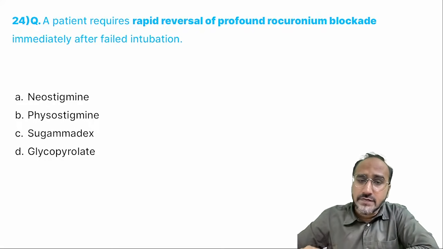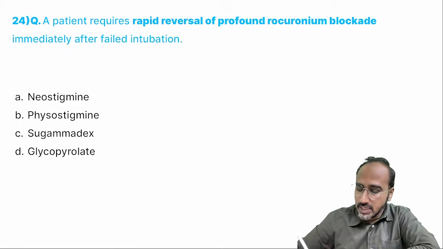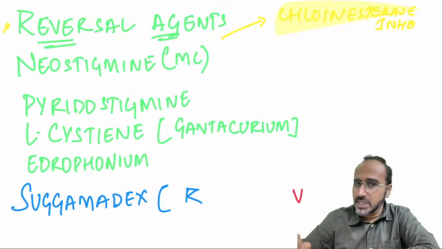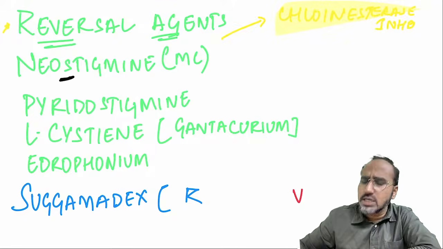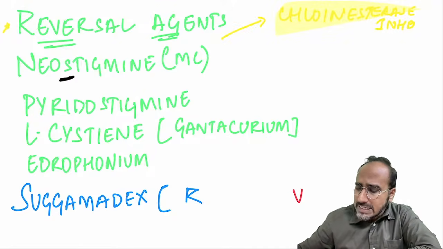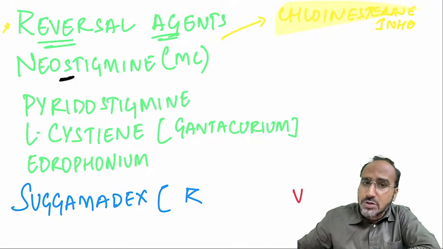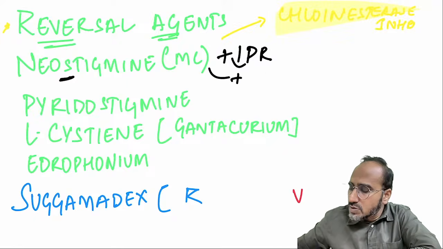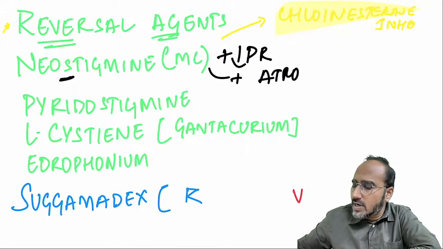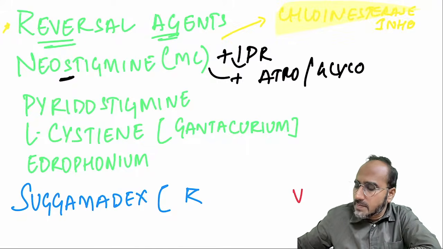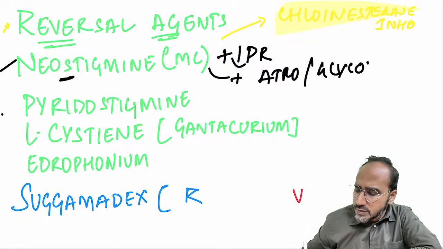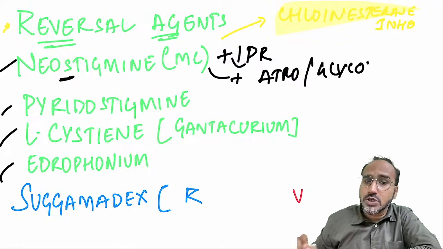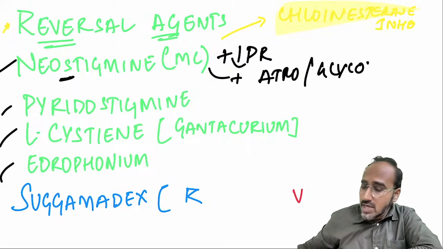Guys, remember, we have many reversal agents, but rocuronium requires a special reversal agent. The most commonly used reversal agent is neostigmine. It is a cholinesterase inhibitor. As you give neostigmine to reverse the muscle relaxant effect, it will cause bradycardia in the patient. So to prevent that bradycardia, we add either atropine or glycopyrrolate to neostigmine and give it to the patient. Neostigmine is commonly used, pyridostigmine is used, L-cysteine is used, edrophonium is used, but sugammadex is commonly used